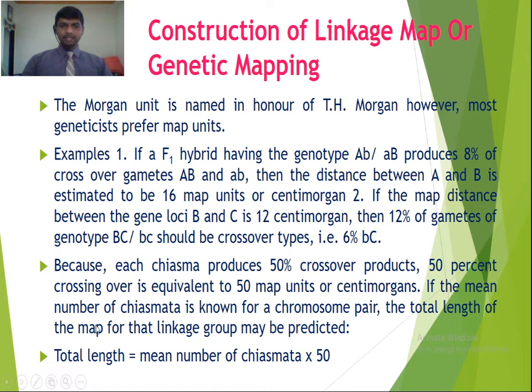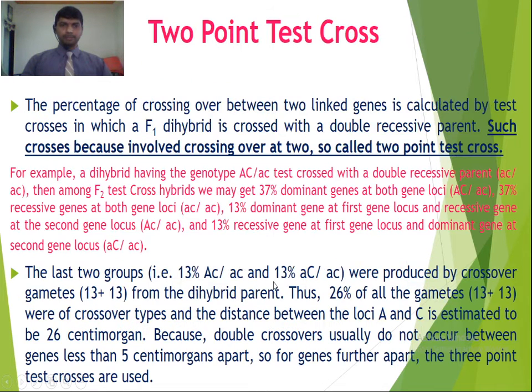The total length of the map of a particular linkage group can be calculated using a formula: total length is equal to mean number of chiasmata times 50. So 50% crossover product should be present, and 50% crossover is equal to 50 map units or centimorgans. If you know the mean number of chiasmata, we can find the total length of the map for that linkage group using the formula total length equals mean number of chiasmata times 50.